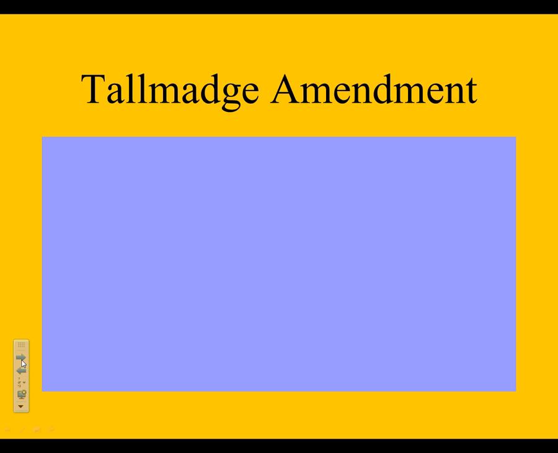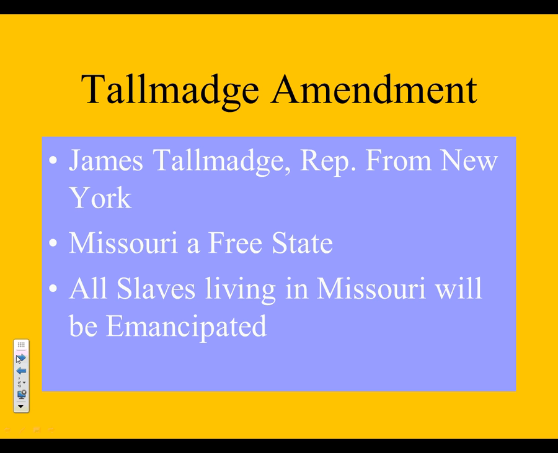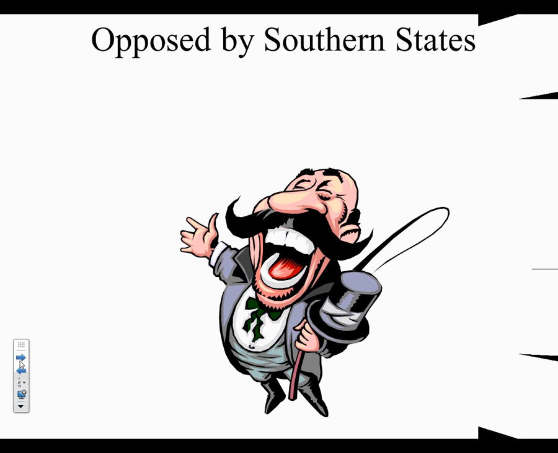When that bill is introduced in the House of Representatives, a guy named James Tallmadge stands up and introduces what's called the Tallmadge Amendment. This is not an amendment in the sense of the Constitution, but an amendment to Missouri's petition to be a state. Tallmadge is from New York, so what do you think? Slavery? No slavery, being from New York. He's against slavery, so he amends the bill to say Missouri is a slave state, not a free state, and any slaves living in Missouri will be emancipated, or given their freedom. Emancipate is a great word, non-Taylor people. So that's the Tallmadge Amendment.